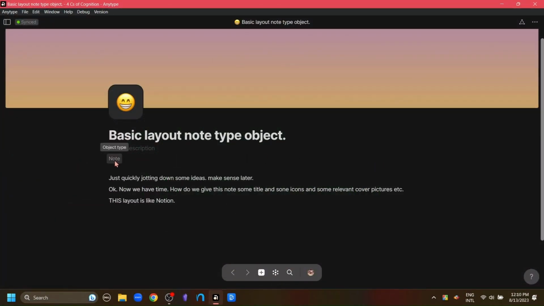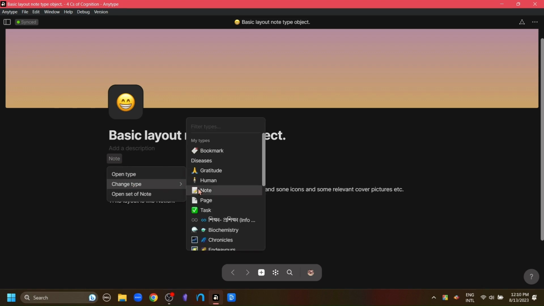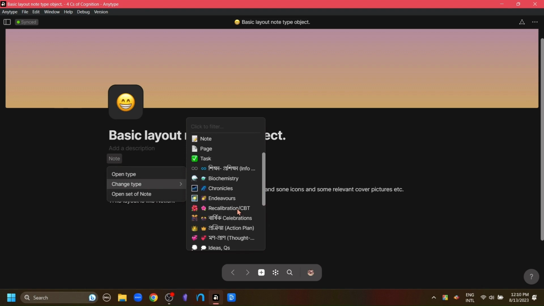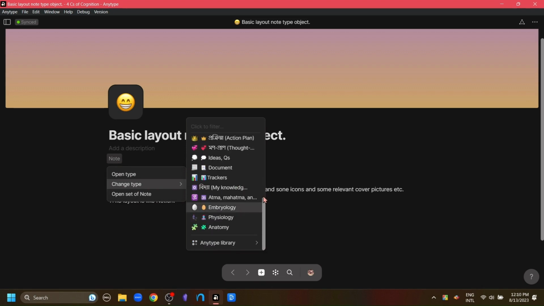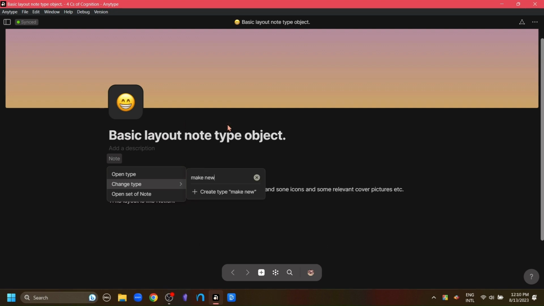We are going to go to this object type button. And the second option is the change type option. From here, we can search the types we have used, add a new type from the Anytype type library, or we can create a new type just right from here.